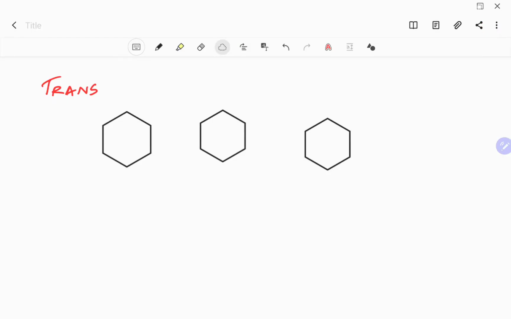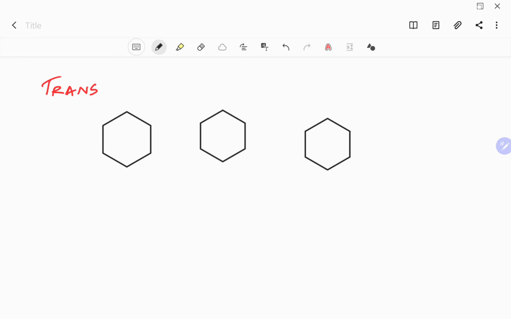Okay, so now we are going to learn how to draw trans isomers. As an example, I'm going to use a cyclohexane in this example. Why is this cyclohexane? Because you have 6 carbons in this ring, right? So if you have 6 carbons, it is a cyclohexane. If you want to draw a trans compound or a trans isomer for a cyclohexane, you have to have two substituents. That is the first requirement. You have to have two substituents.